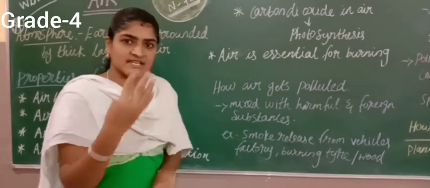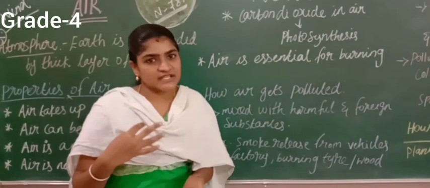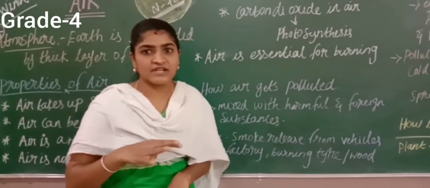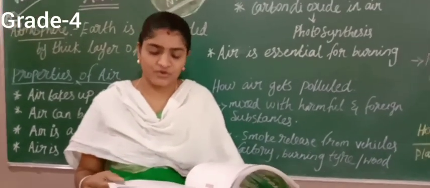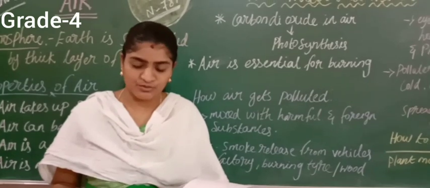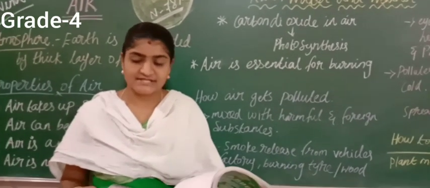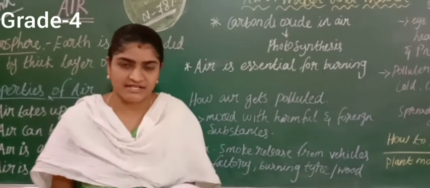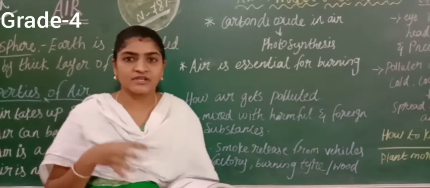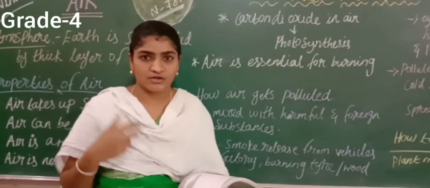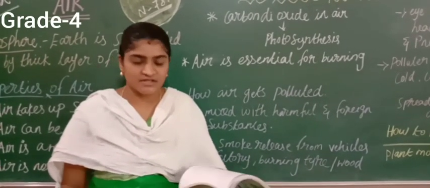So because we are releasing the carbon dioxide and the plant is releasing the oxygen, these two will be equal in the environment. Okay, so also the air is necessary for respiration. We need air to breathe. The oxygen present in the air is necessary for the respiration of all living organisms. Even plants, animals and humans, all living things need air for respiration. Without respiration, no one can survive on the earth.